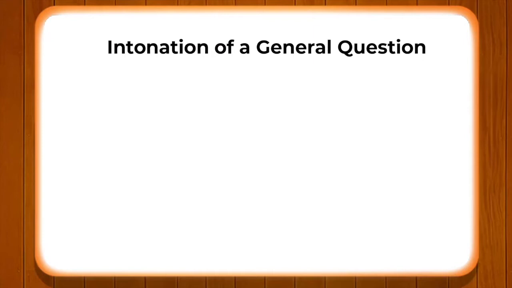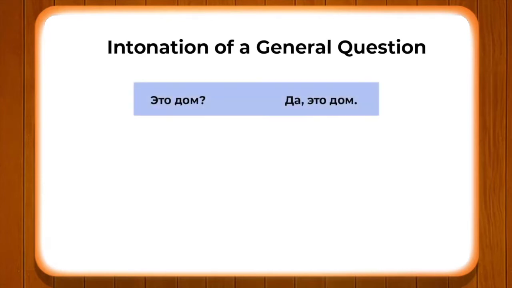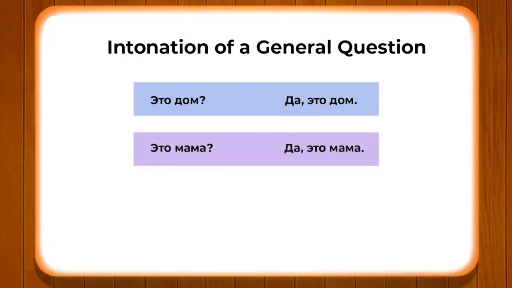Alright, let us go ahead and look at the different concepts now. Here we have certain examples. Now we will be using the word "da" along with them. "Eta dom," "da," "eta dom." "Eta mama," "da," "eta mama."